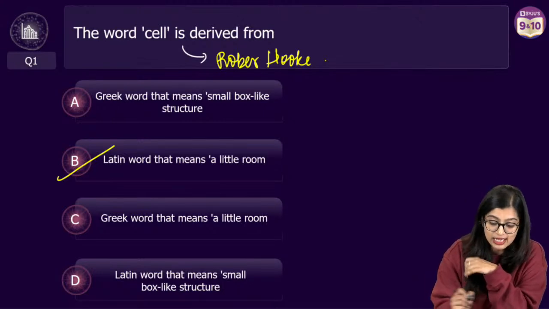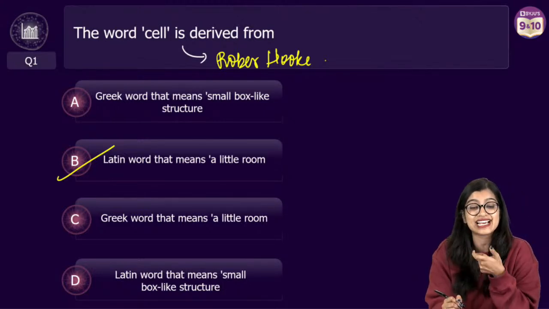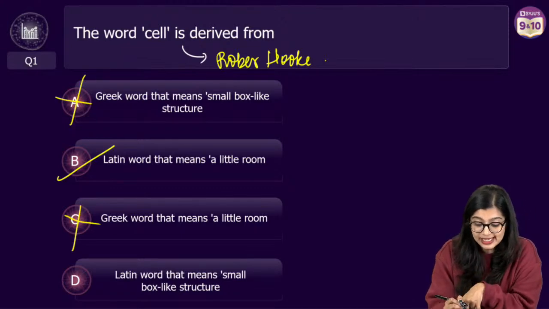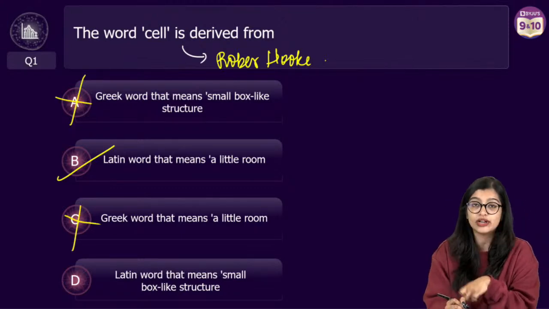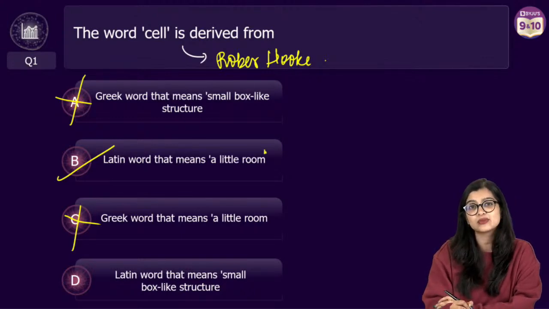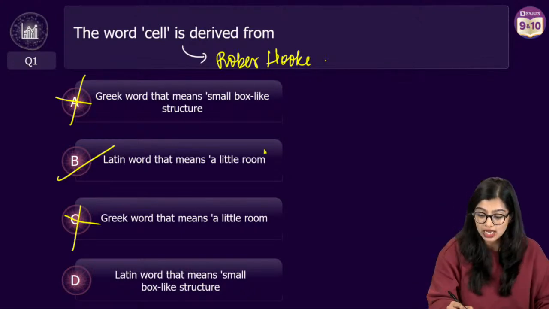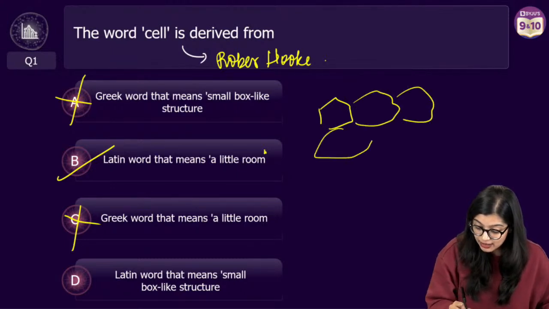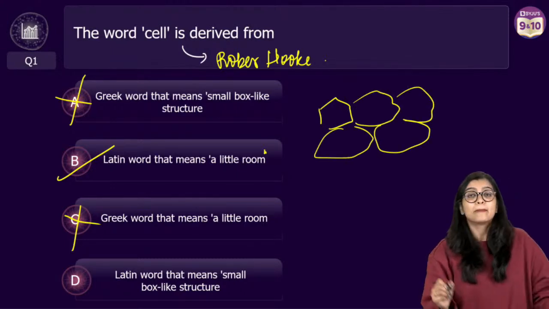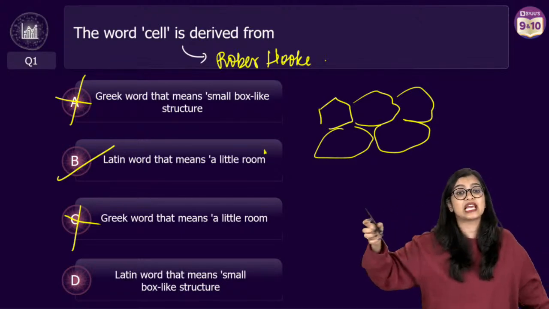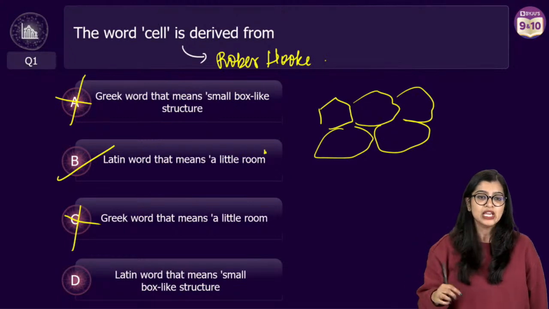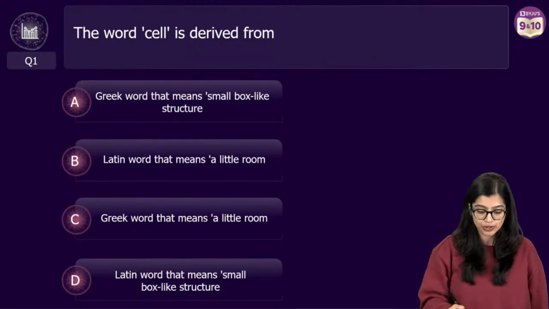The correct answer here is option B. It is a Latin word, not a Greek word. You can say small box-like structure or a little room, but when Robert Hooke observed it under the microscope, he saw that they appeared like little rooms of a monastery. The term cell came from cellula, which meant little room. It's not a Greek word. So the correct answer here is option B.